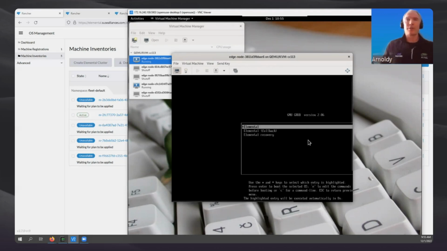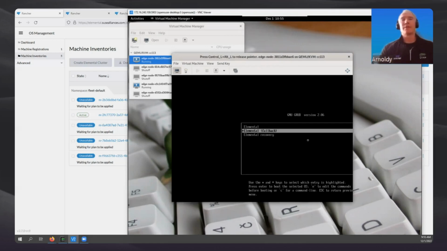Now here I want to actually just stop the boot. And this is not required. I just wanted to kind of show you that partitioning screen that we saw earlier. Here we see the active partition that it's going to boot into.